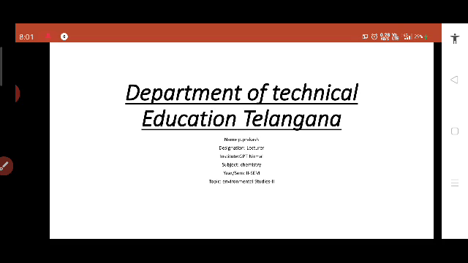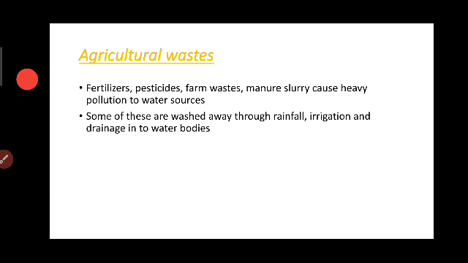In the causes, domestic sewage is very important, and industrial effluents are very important too. In continuation of those causes, we have to discuss agricultural wastes. In agriculture, generally 80 percent of the students belong to farmers' families. Those farmers go to the fields daily, and whatever they are doing, that is agriculture.